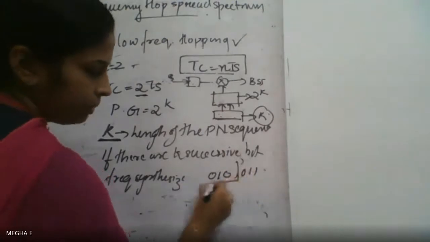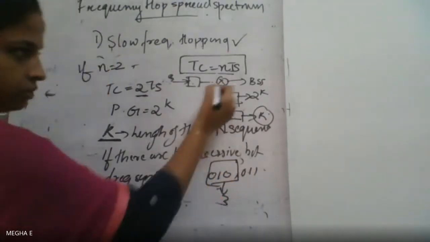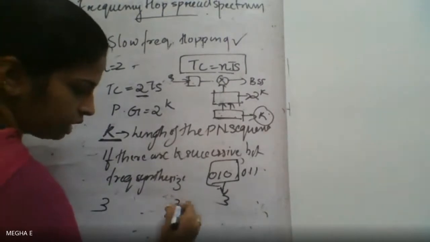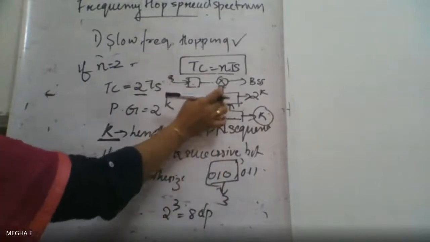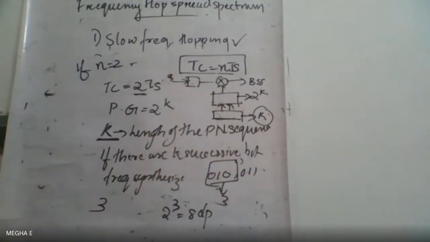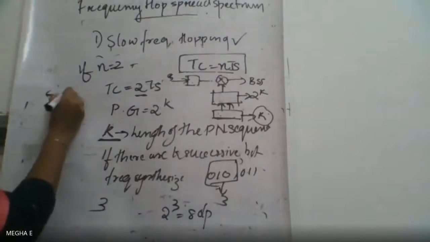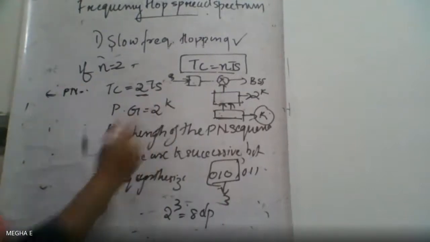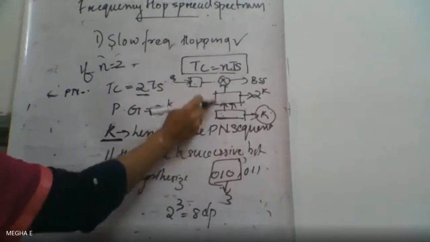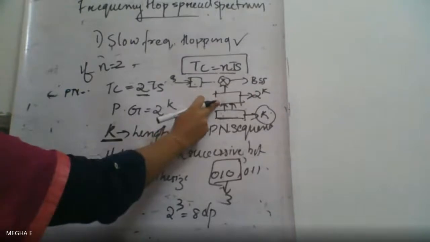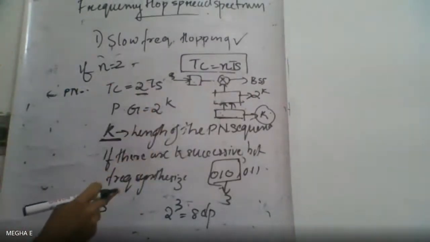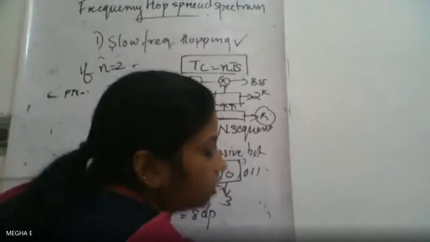So if the PN sequence has length 3, this frequency synthesizer can produce 2 raised to 3, that is 8 output combinations. We will see that with one example.